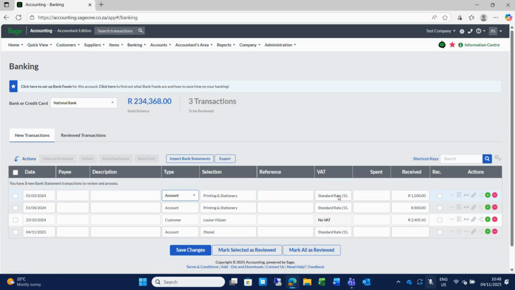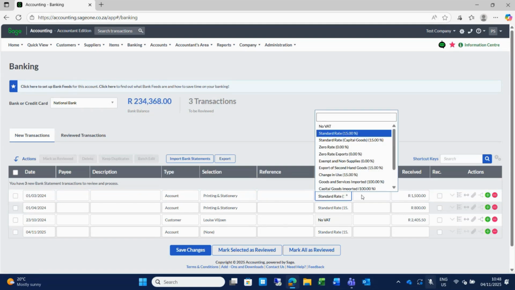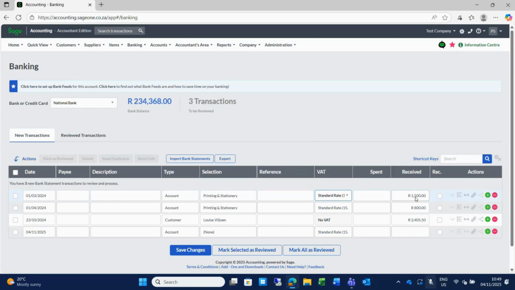We have our VAT processing that you can also select from there, the different VAT options, and then the received amount. Okay, this is not a good example because we're paying this, so it should ideally be in the spent column, not money received for printing and stationery.